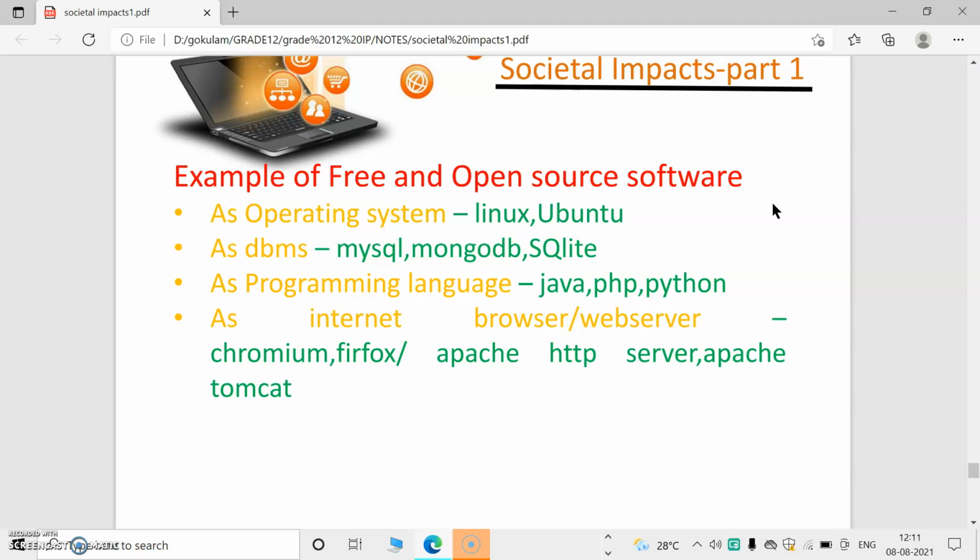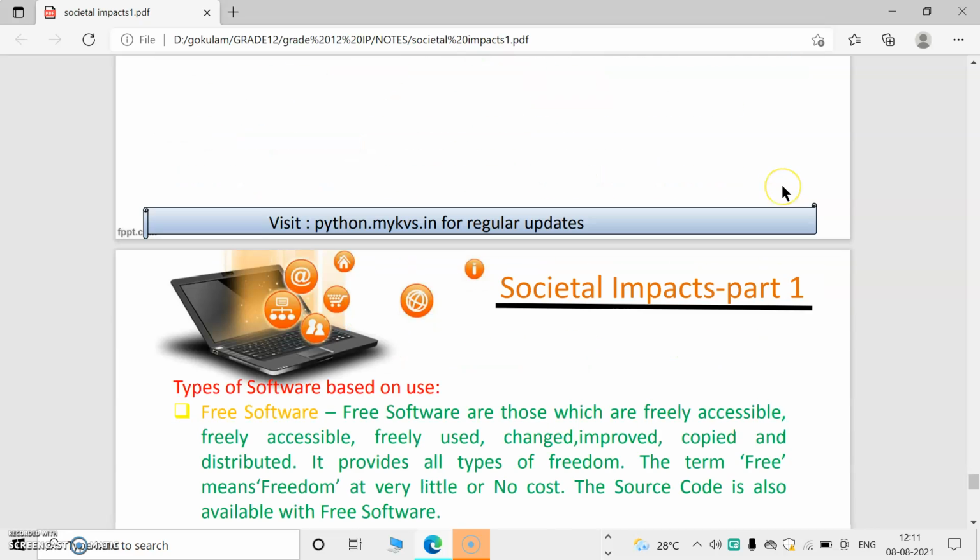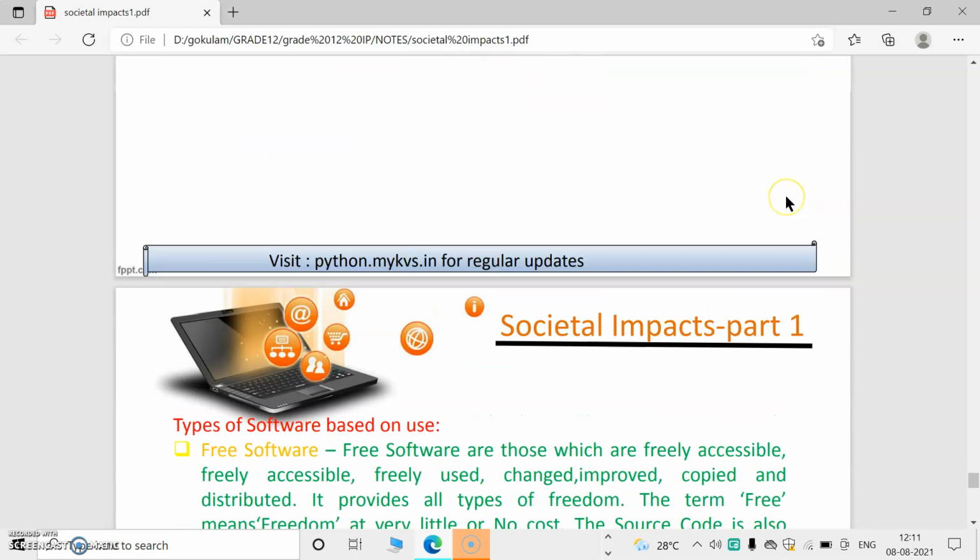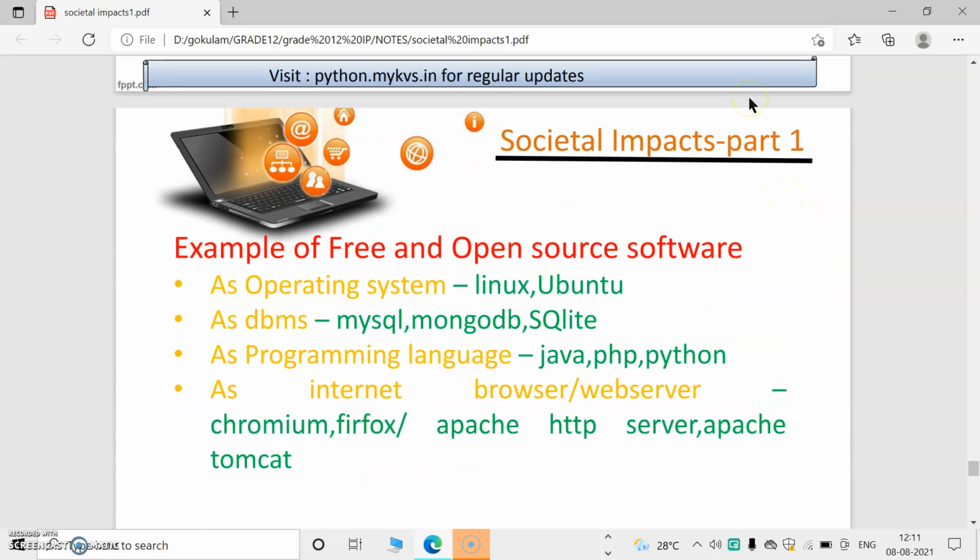So the usage of free software is more convenient for us because there is no need to spend money on that software. We can use it freely, we can edit freely, we can redistribute freely, we can create our own versions and so on. So if it is copyrighted, what happens? Microsoft is copyrighted. Windows is not free software because Windows is Microsoft's operating system.